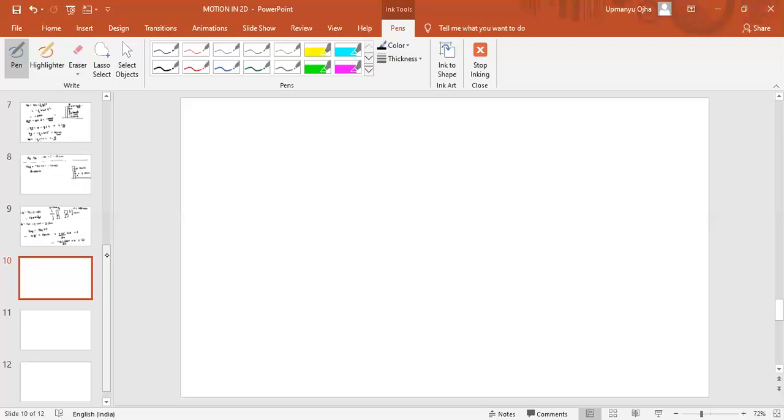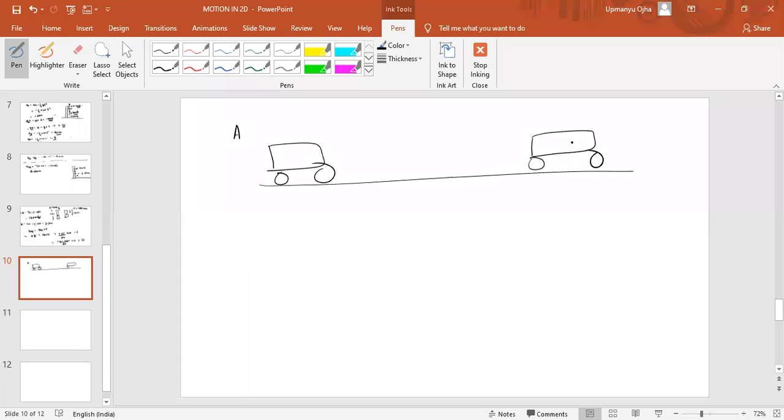So write down one problem here. We have two cars, car A and car B. Car A has started with initial separation between them of 100 meters. Car A started with initial velocity 0 meter per second, acceleration is 2 meter per second square.